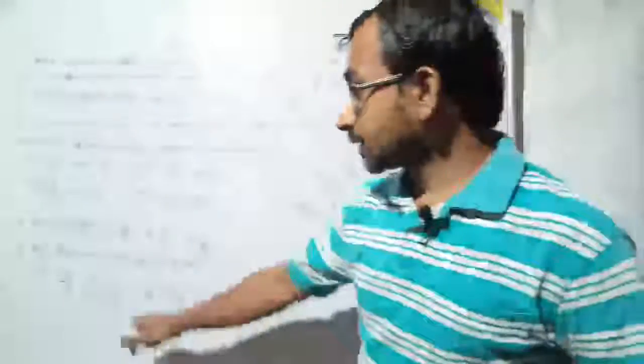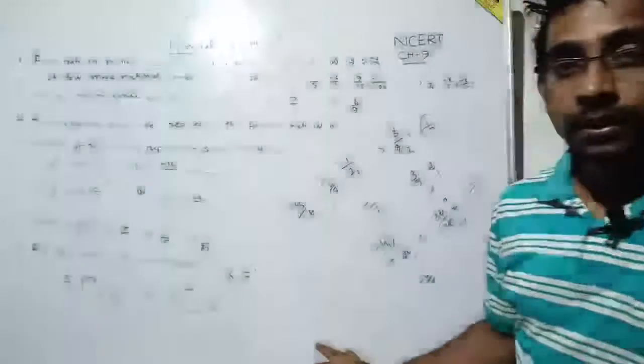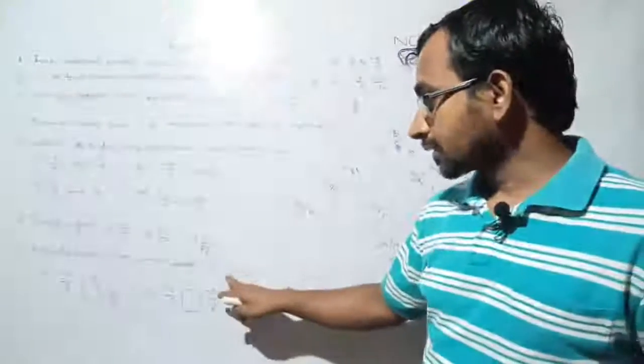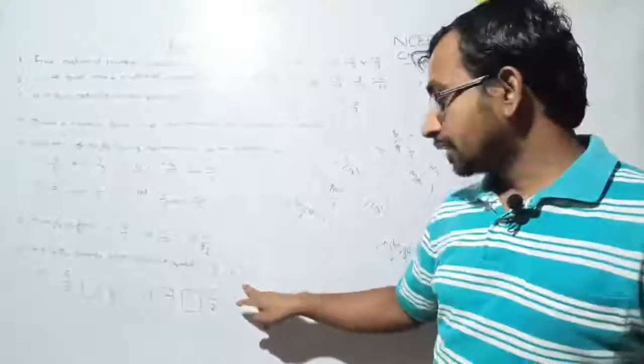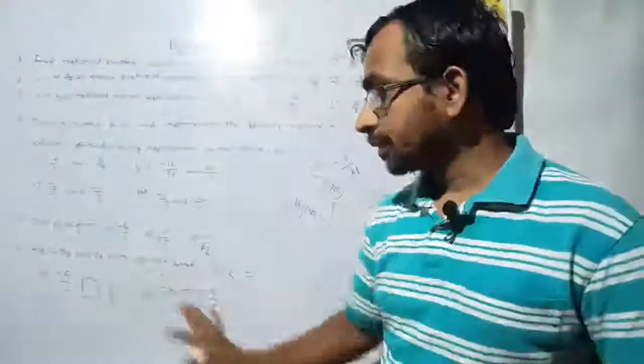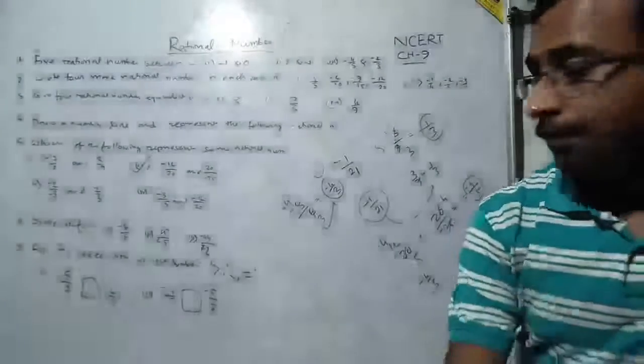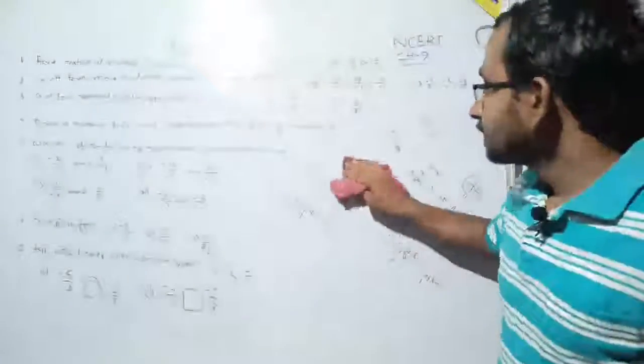Now question number 7 says: fill in the boxes with the correct symbol. That means we have to use the correct symbol, which is greater than, less than or equal to, in the boxes, so that we can make it correct, okay. Let me read it.